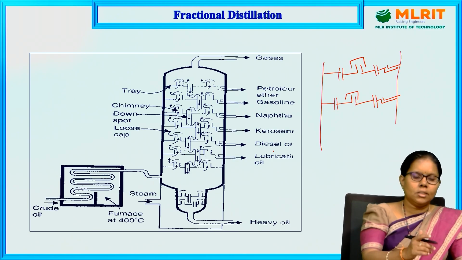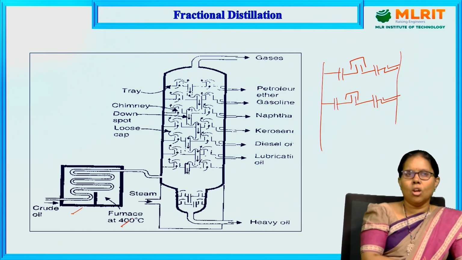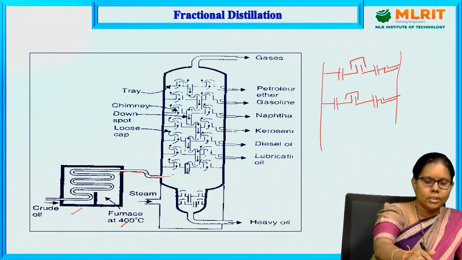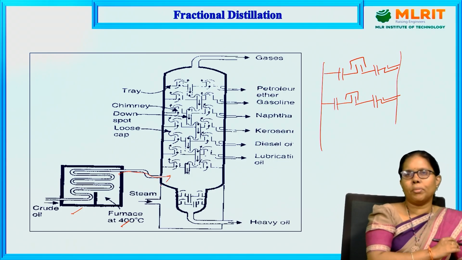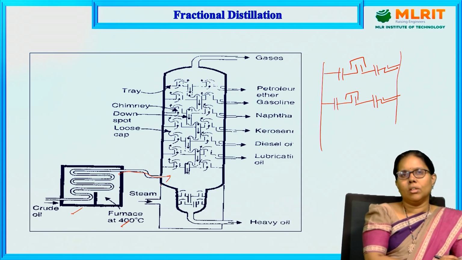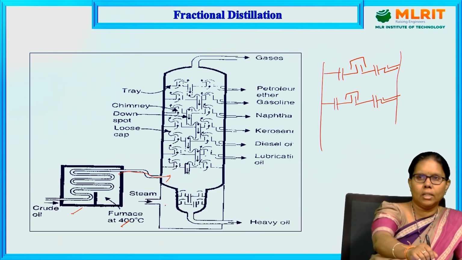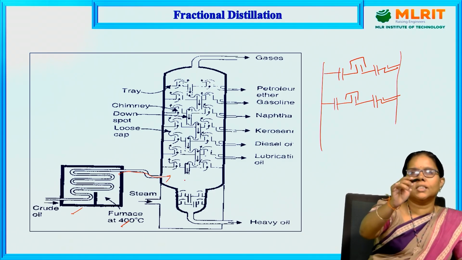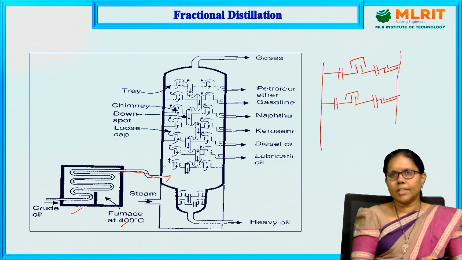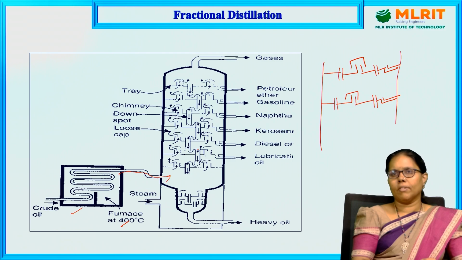If you see this, the crude oil is taken here. In the furnace at 400 degrees centigrade, all the crude oil gets heated and the vapors and gases get evaporated. The solids are left behind. If you pass steam at the bottom, all the gases get evaporated. The gases, which are lightweight lower hydrocarbons, will move to the higher levels.